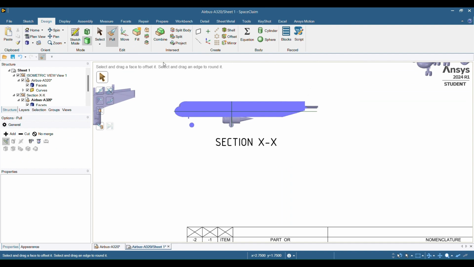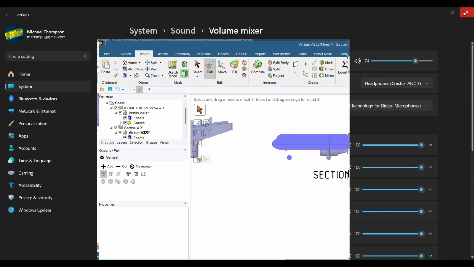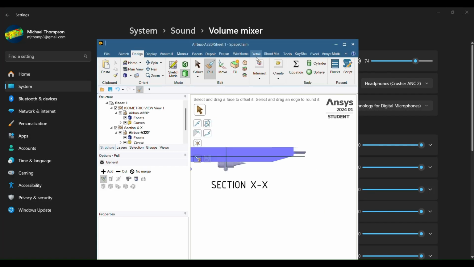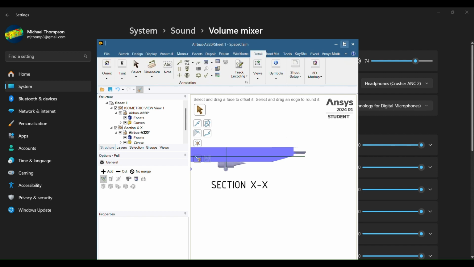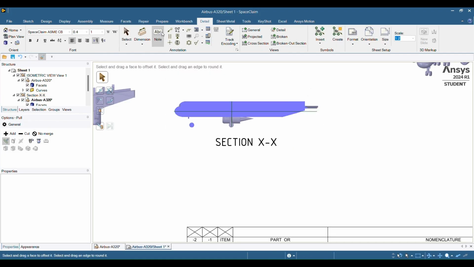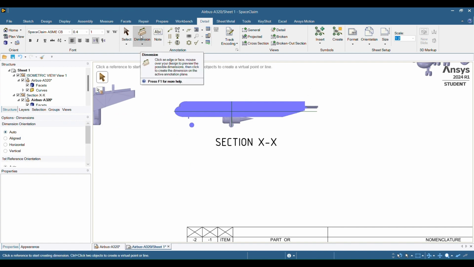And now we want to click on detail. So under the detail blue ribbon tab, click on dimension.